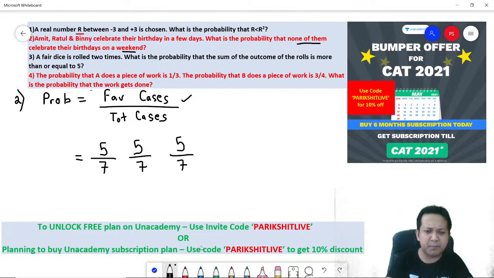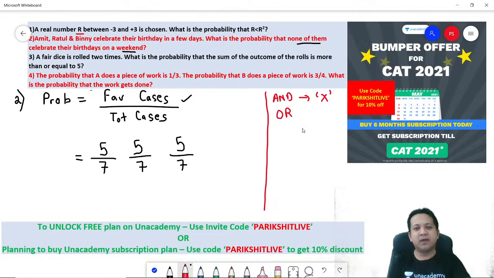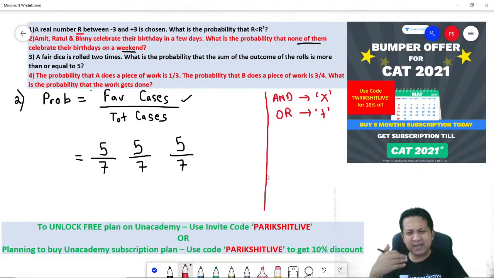One more concept in probability I should tell you. Remember, in probability there are 2 things: one is the word and, and one is the word or. Whenever you come across the English word and, it would always mean multiplication. Never forget this. And whenever you come across the English word or, it would mean plus. Never forget this. And means multiply, and or would mean plus. Any question?